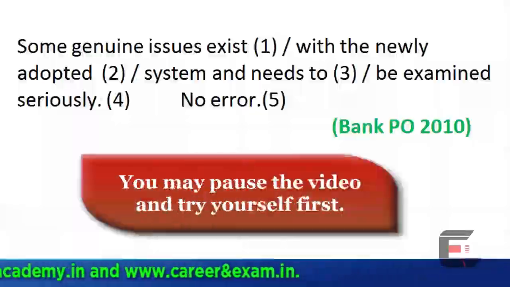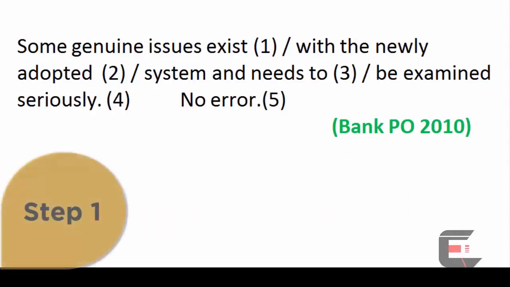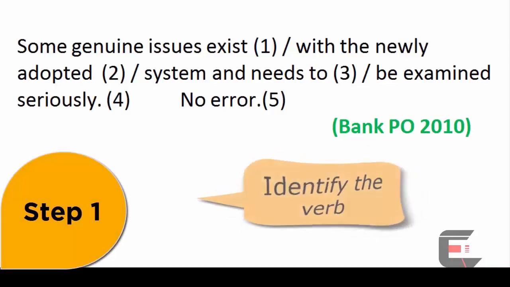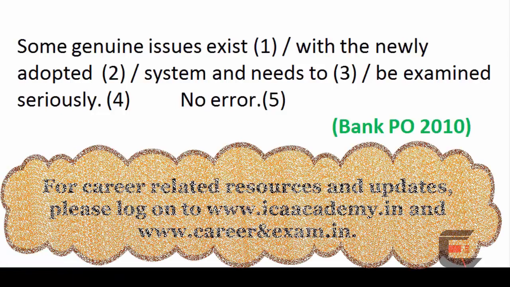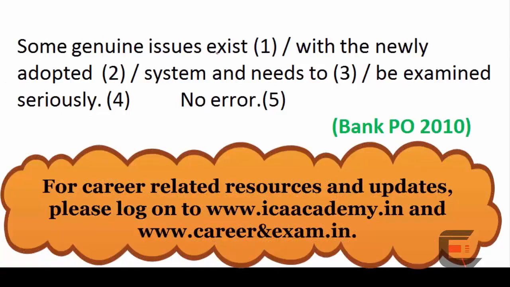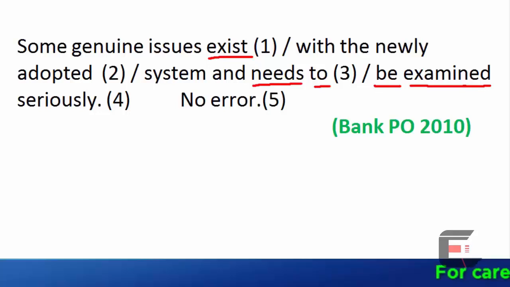You may pause the video here and try it yourself. Let's begin. Step number 1. Identify the verb. This sentence has numerous verbs. First one is exist. Second one is needs. Then you have to be, and you have examined. For subject-verb agreement, we need to concentrate on two verbs, exist and needs.